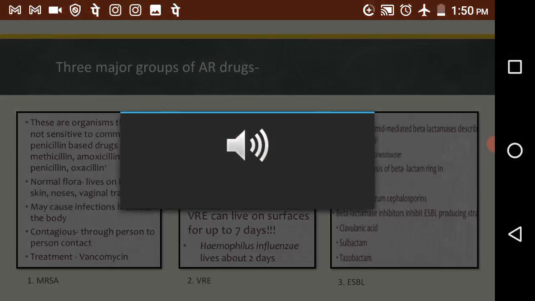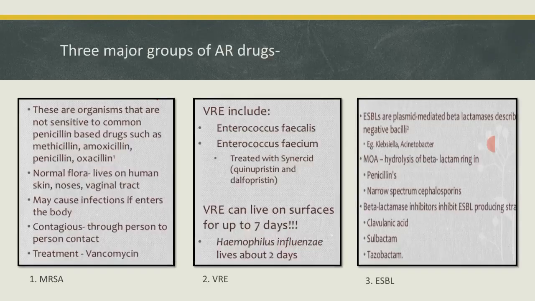ESBLs are basically the extended spectrum beta lactamase strains. These are plasmid mediated beta lactamases, mostly in gram negative bacilli. Examples of ESBL strains are Klebsiella and Acinetobacter.